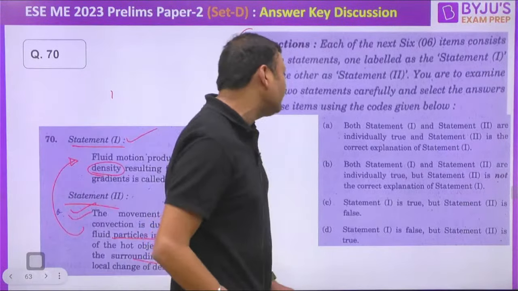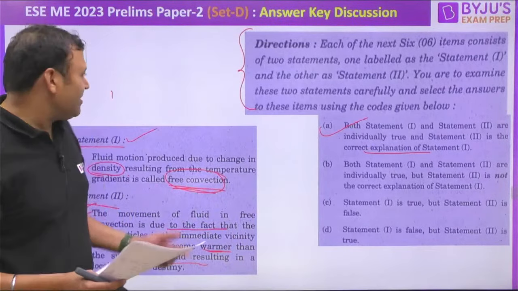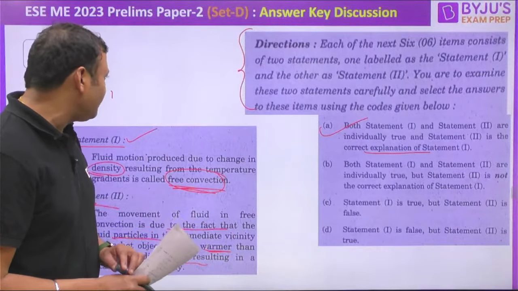So for this question, the correct answer is option A. All right. Very simple question. We have been discussing this type of question in your classes. So let us move to the next one.